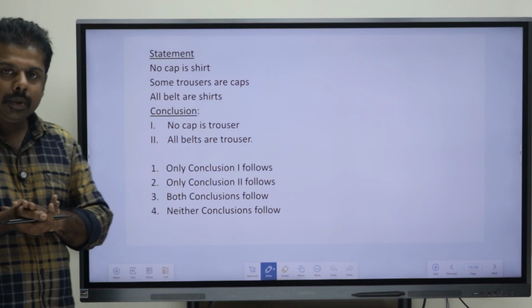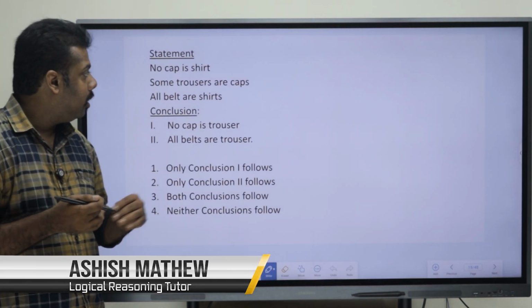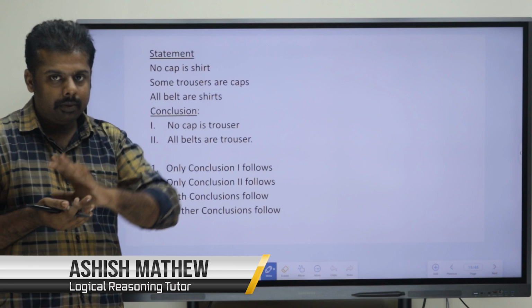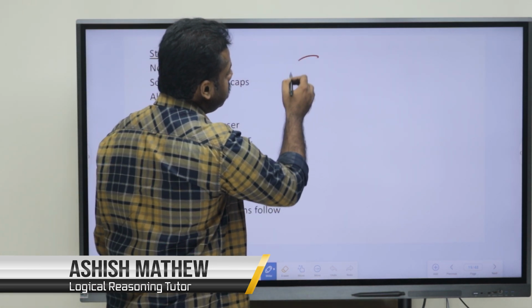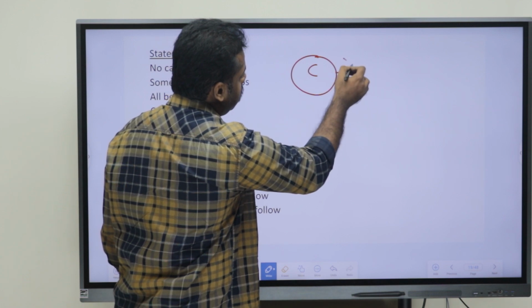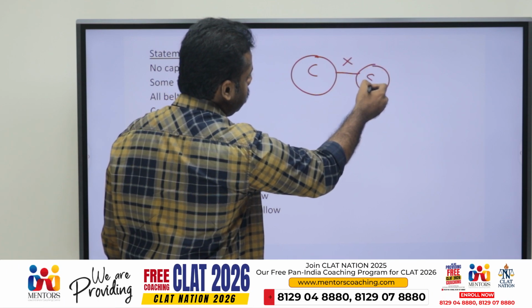Okay, so I think we can move to the next question now. Here, first we can just draw the Venn diagram. So, no cap is shirt. Okay, so cap and shirt don't have a relation.